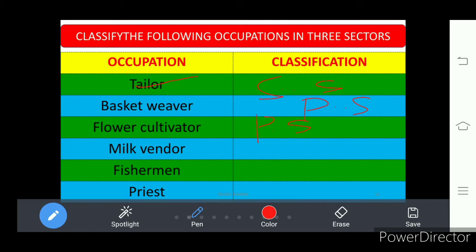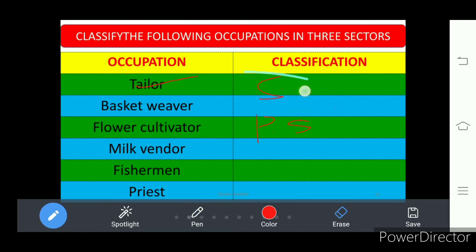So he is providing service here, right? So it comes under the service sector. Milk vendor in the sense he is selling the milk, so that is service, it comes under the service sector, right?